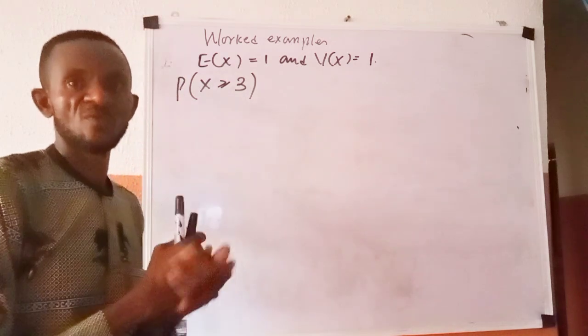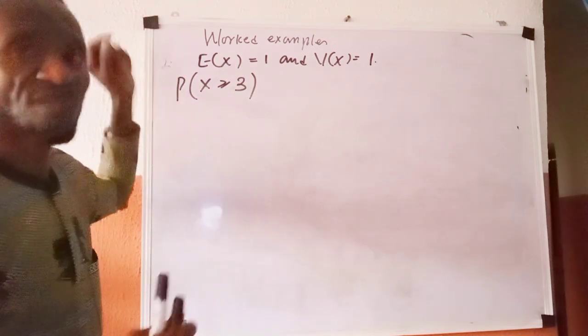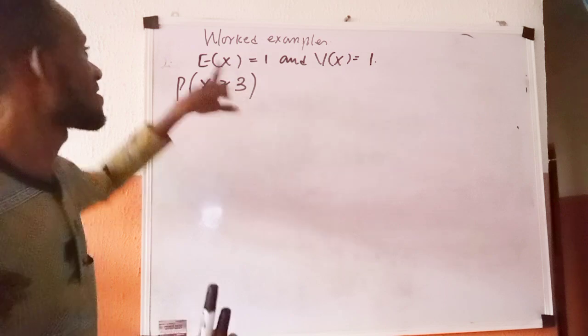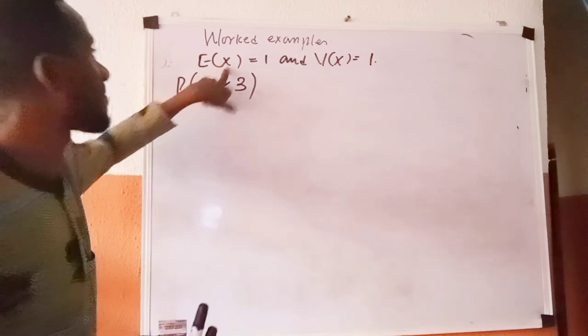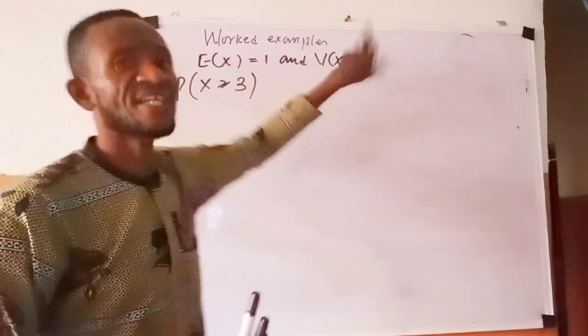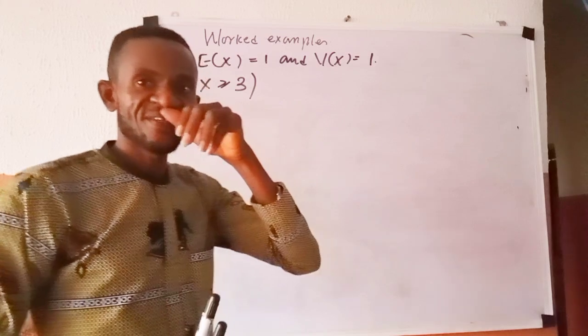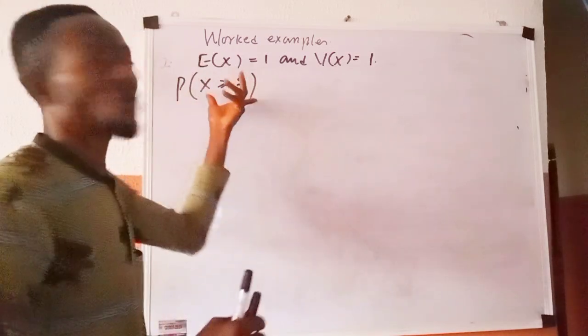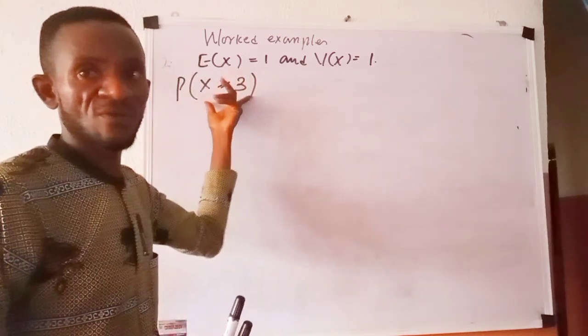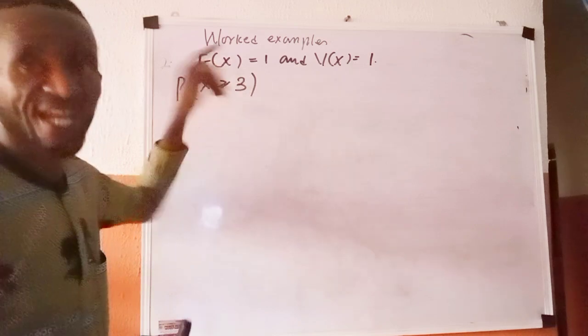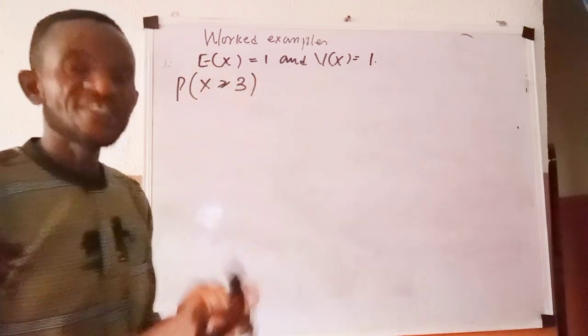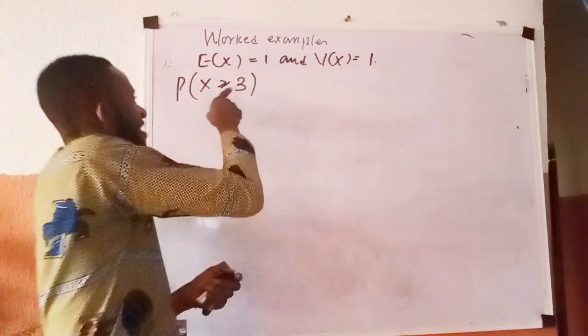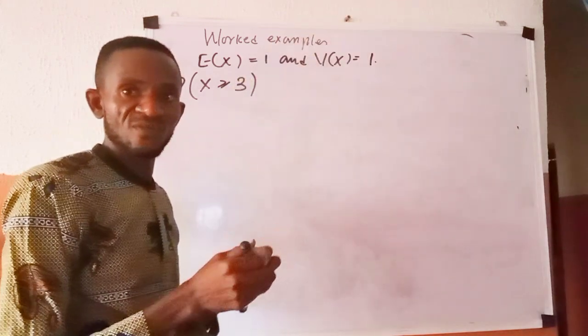A random variable x is defined such that the expected value of x is 1 and its variance is 1. So they now ask you, find the Chebyshev upper bound of the probability P of x greater than or equal to 3. The effort you are going to make first is to transform this into what looks like Chebyshev.